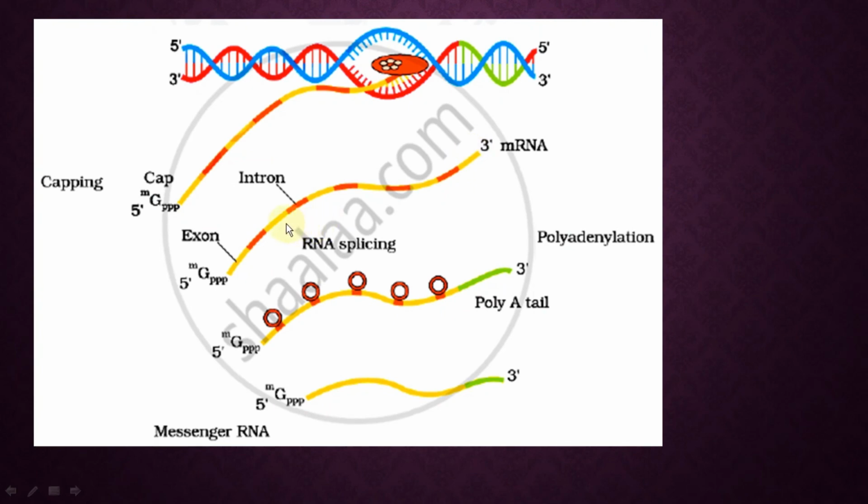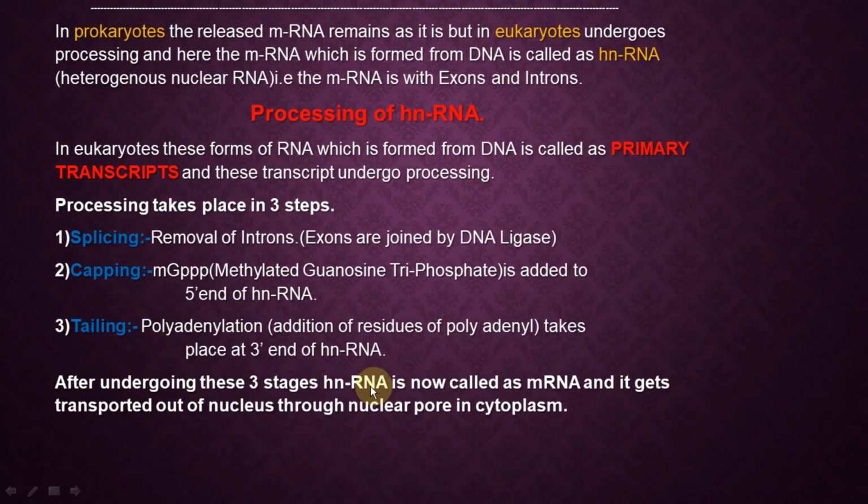Splicing means introns are removed and exons are joined with the help of ligase. The second step, capping, means methyl guanosine triphosphate is added towards the 5' end. Then tailing takes place, meaning adenyl residues are attached towards the 3' end. In this way, mRNA is synthesized.